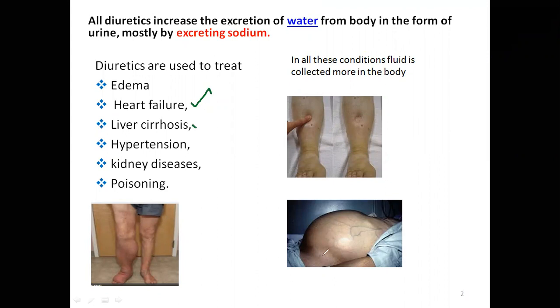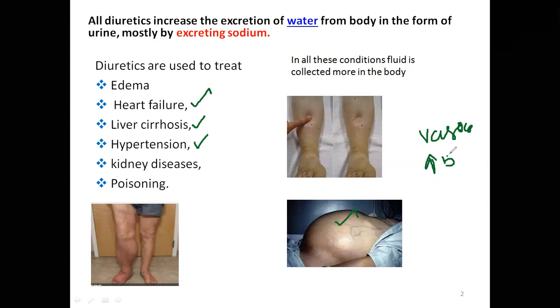Another is liver cirrhosis. Then hypertension patients have more blood volume. Hypertension may be due to vasoconstriction as well as an increase in blood volume. What is the composition of blood? Again, 90% water.